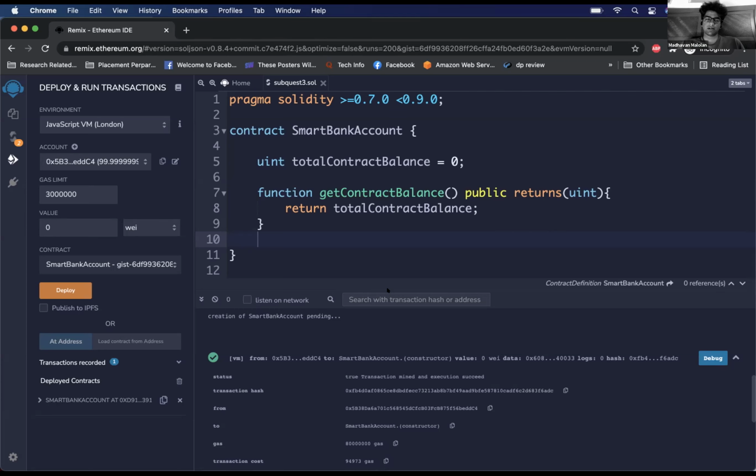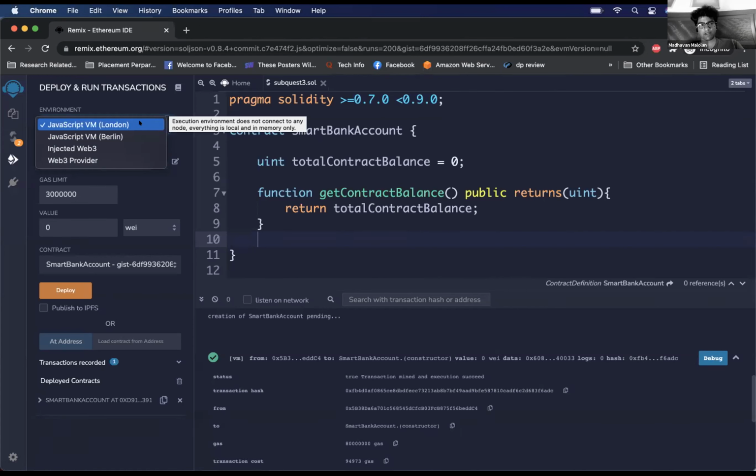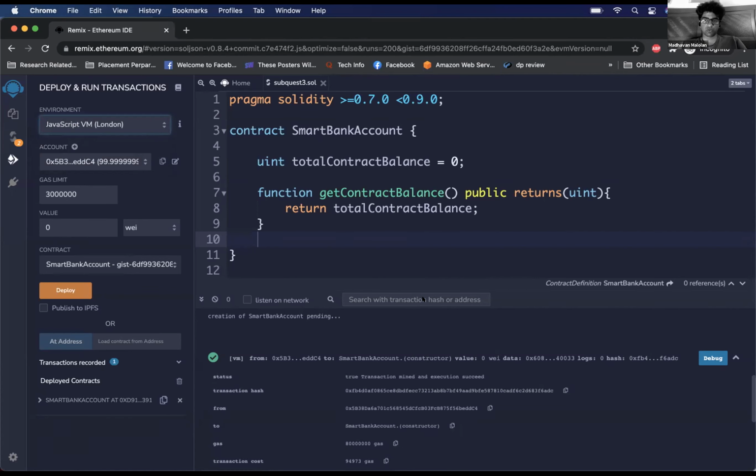The environment. Harsha, can you tap on that dropdown? The one on the top. Yeah. So you'll see JavaScript VM, injected Web3 provider, something like that. Basically JavaScript VM is a toy blockchain that has been built by Remix. And the other two are more like mainnet, testnet, like actual deployment.